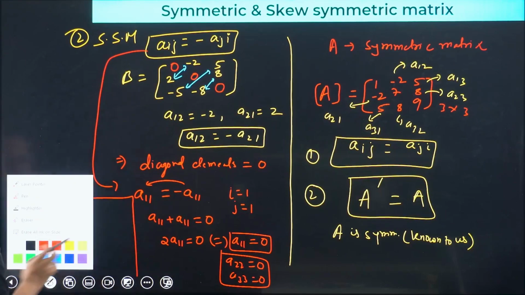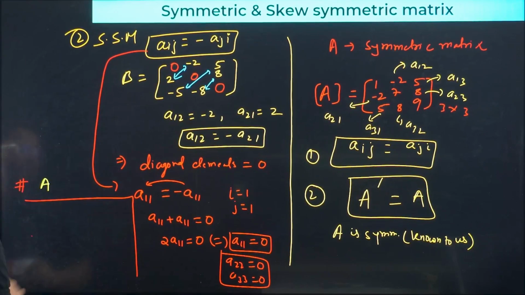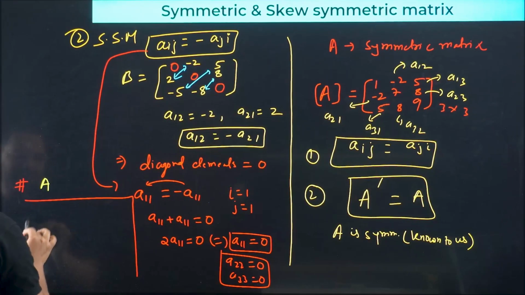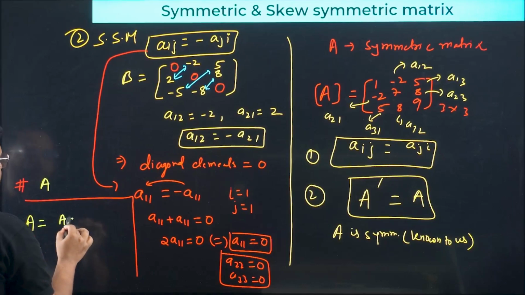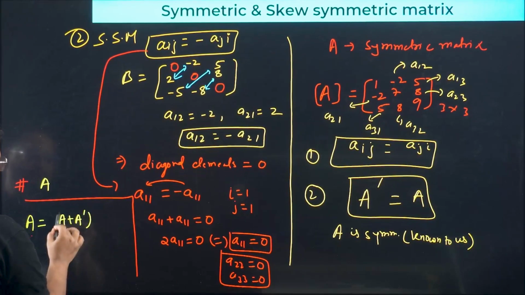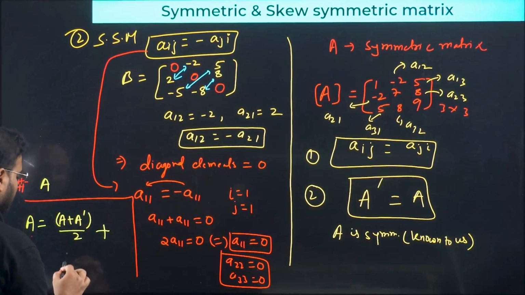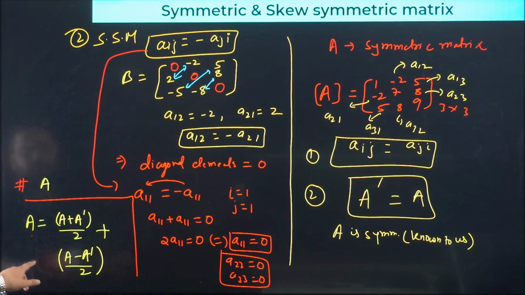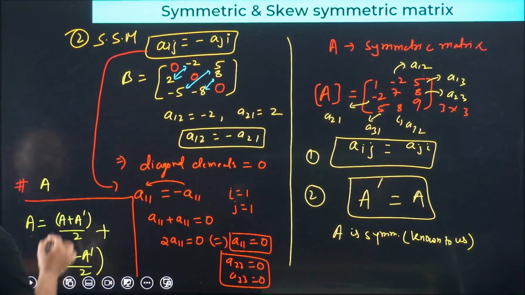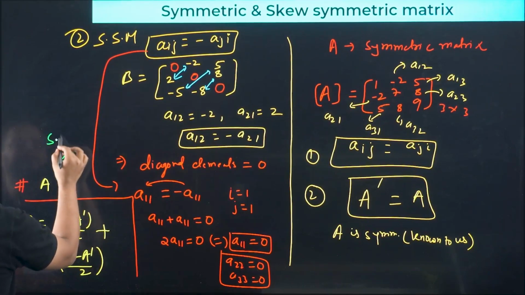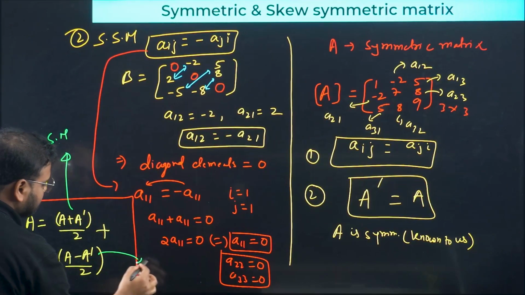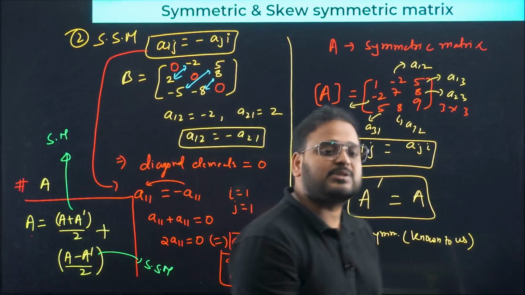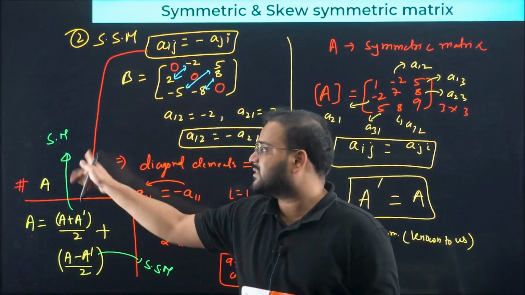The remark is: any square matrix A can be written as the sum of a skew symmetric and a symmetric matrix. How do you write that? You can write this matrix A as (A plus A dash) by 2 plus (A minus A dash) by 2, where the first part is called the symmetric matrix part and the second part is called the skew symmetric matrix part. A minus A dash represents the skew symmetric part and A plus A dash by 2 represents the symmetric part.